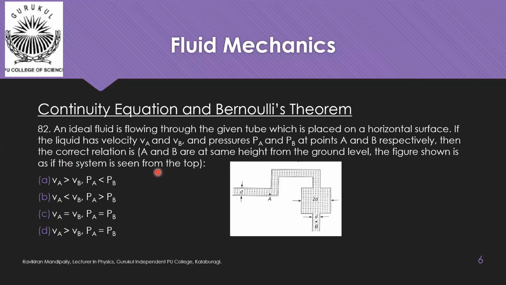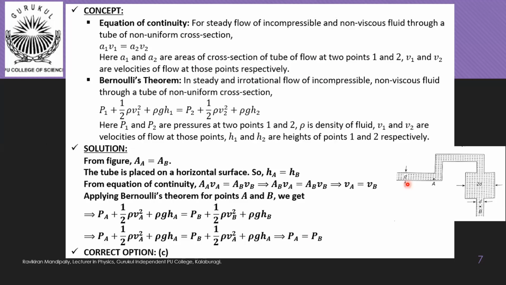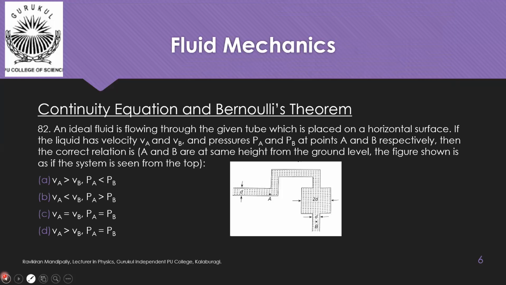So here they have clearly mentioned that A and B are at same height from the ground level, and if you see this diagram, they are appearing to be different, but they have mentioned that the figure is the top view of the system. So now here we have to use both equation of continuity as well as Bernoulli's theorem, because the options are asking us the relation between velocities VA and VB and pressures PA and PB.